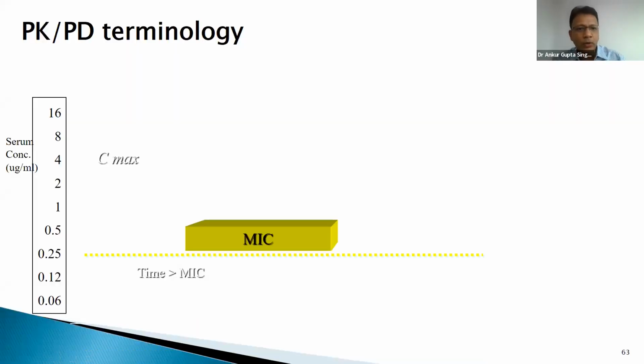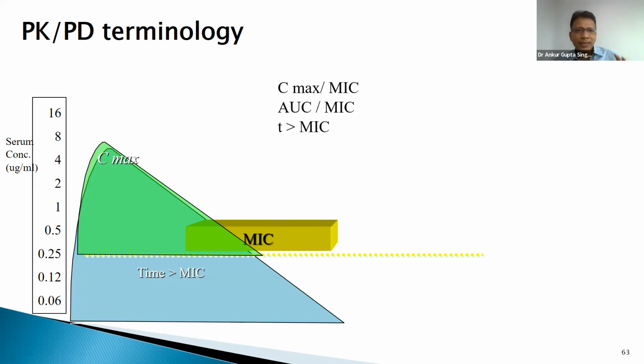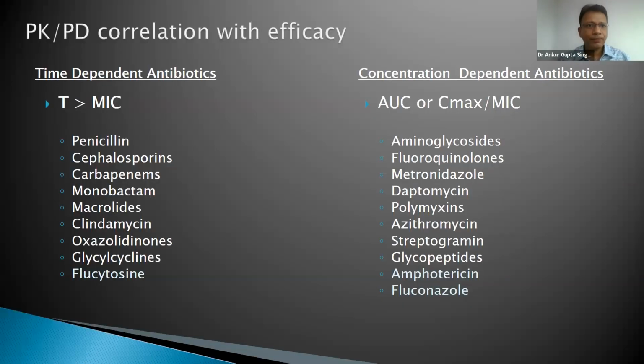Okay, let's see this. MIC, minimum inhibitory concentration. This is known as the highest concentration, Cmax. The area in the green is bioavailability, the amount of drug which is actually available at the site of action, or the serum concentration. So as I said, the three parameters are Cmax to MIC ratio, AUC, which is the bioavailability, to MIC ratio, and T more than MIC ratio. That's how the whole PK/PD terminology is. And there is something known as a post-antibiotic effect. Now let's study this in detail.